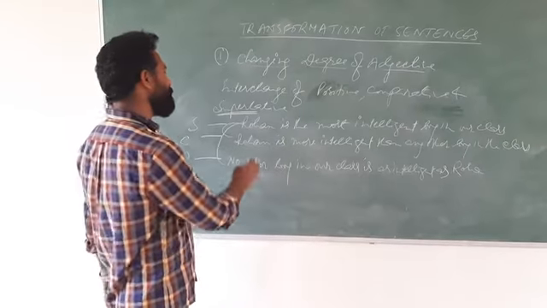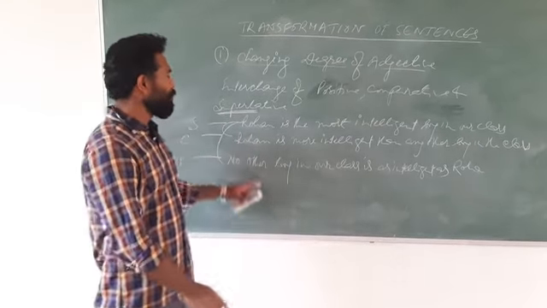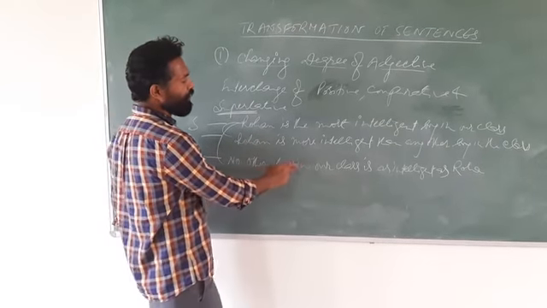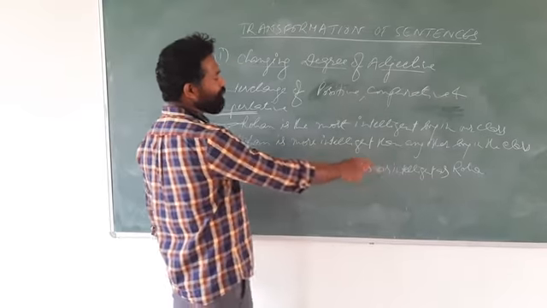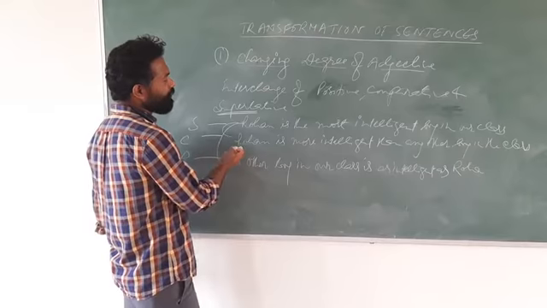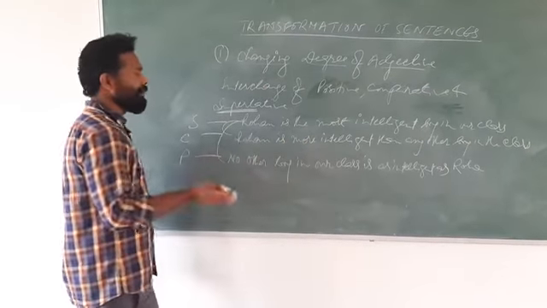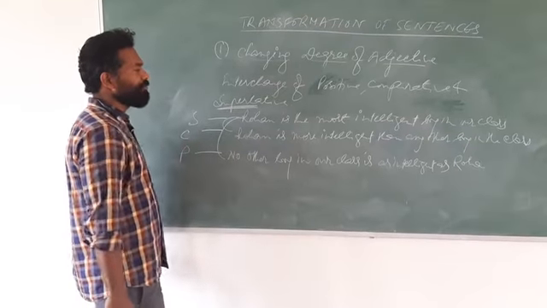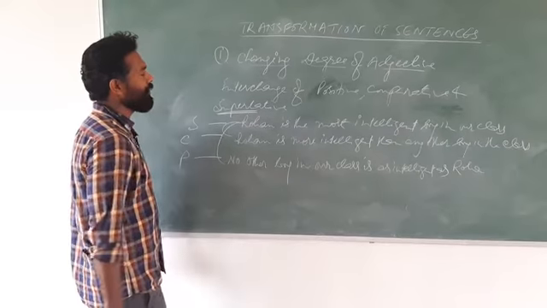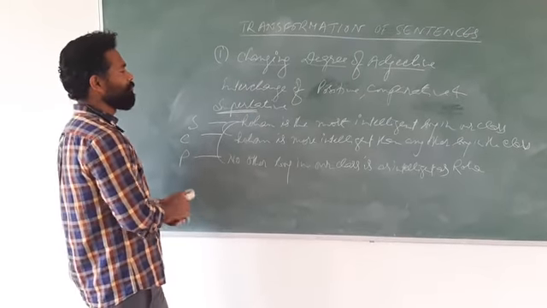But the meaning of all three sentences is the same: only Rohan is the most intelligent boy in our class.